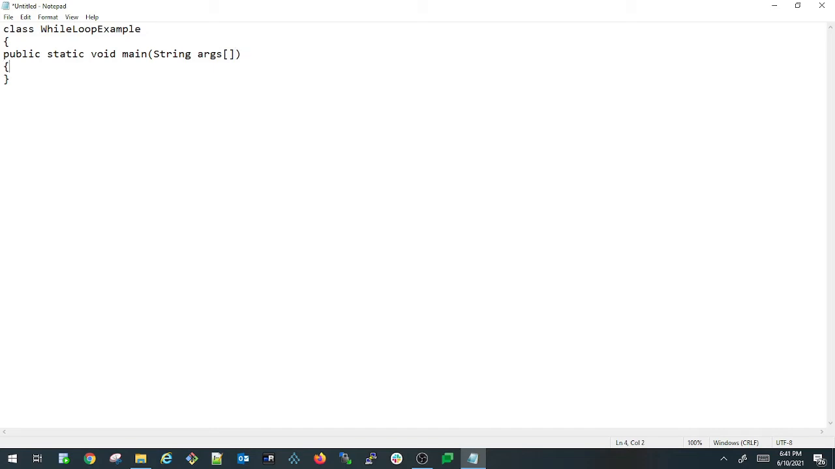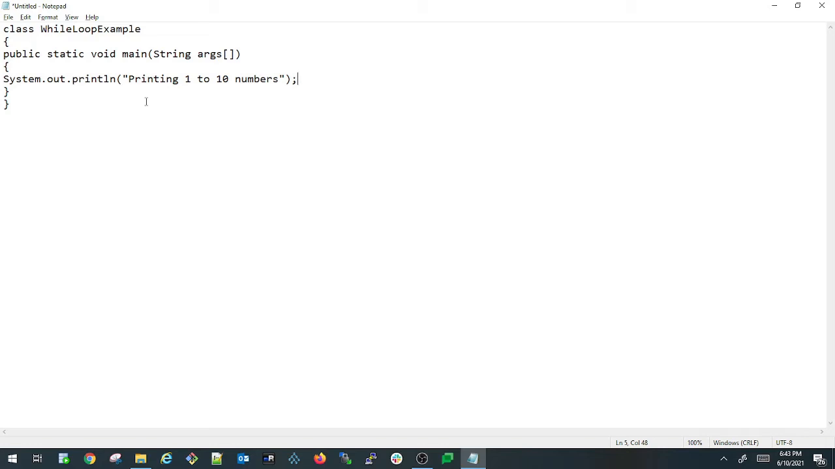I'm opening my main method and I'm closing my main method, and also I'm writing a print statement here, System.out.println, printing 1 to 10 numbers. So I'm just putting a semicolon to finish the statement.